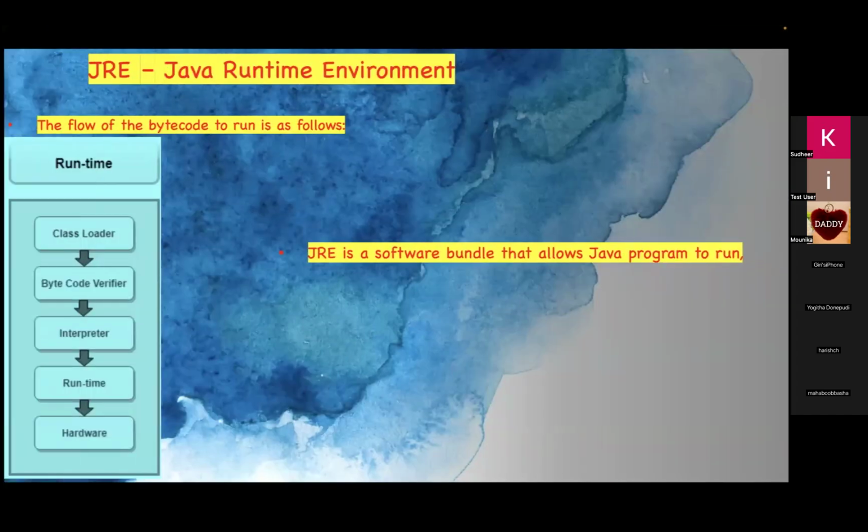Okay, so what are the components this JRE contains internally? You see: class loader, bytecode verifier, interpreter. Yesterday we used this term interpreter. Then runtime and hardware. Whenever you are running this program, these are the components that work internally. Runtime means Java runtime environment, and this runtime environment uses all these components.